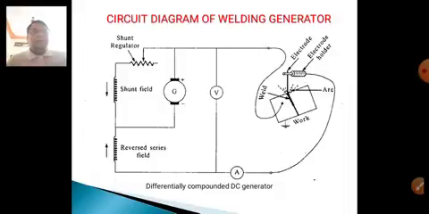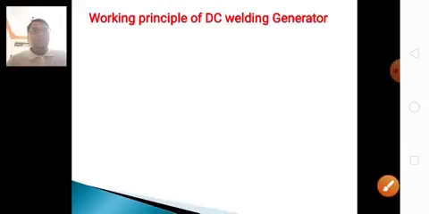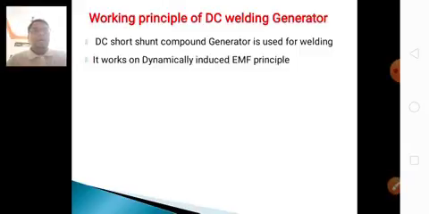Here is the circuit diagram of the welding generator, a short shunt generator. The shunt field winding is in parallel with the armature, and this combination is connected in series with the series field winding. The direction of the series field winding is opposite. The working principle is dynamically induced EMF.